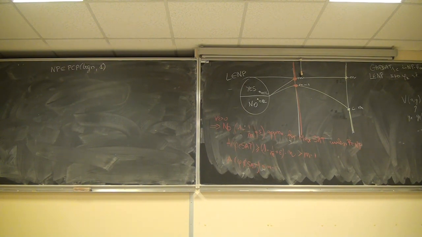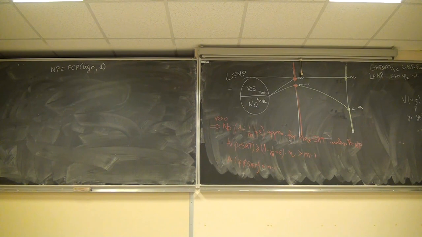This works because I draw a random clause. The number of clauses is polynomial in the size of x, so it just takes me log of the size of x random bits. We use log n random bits.